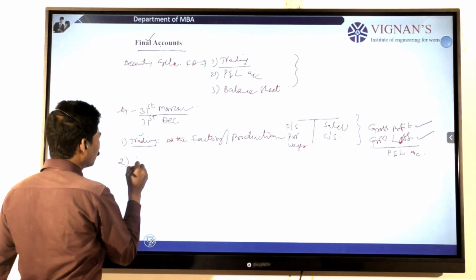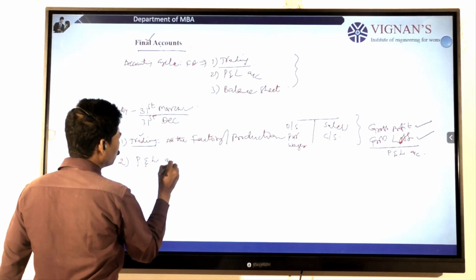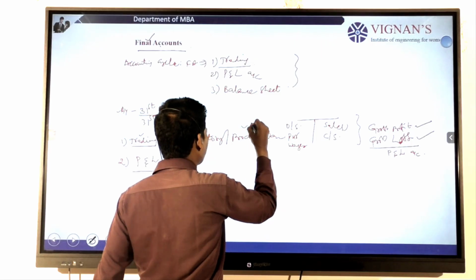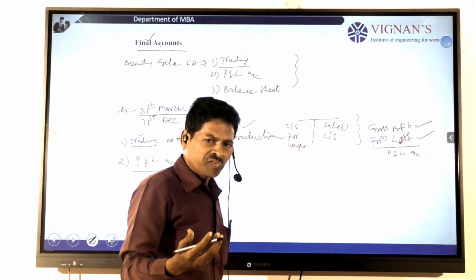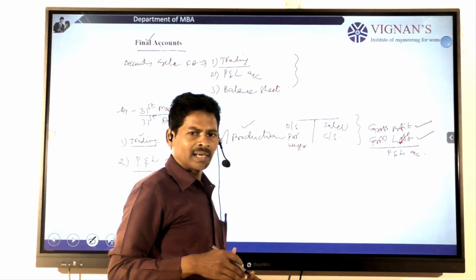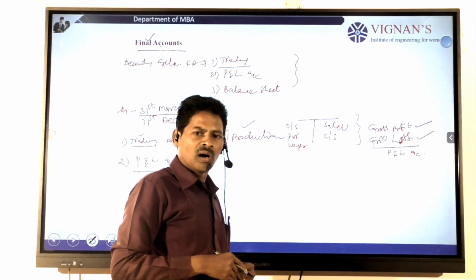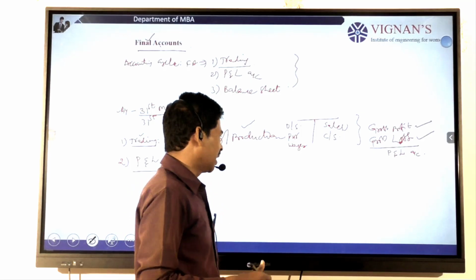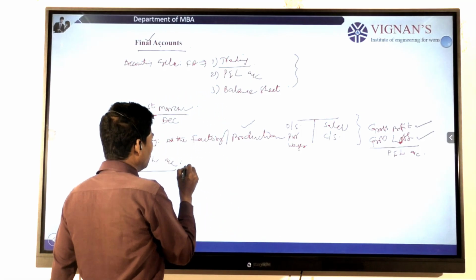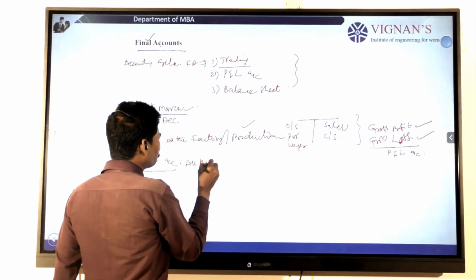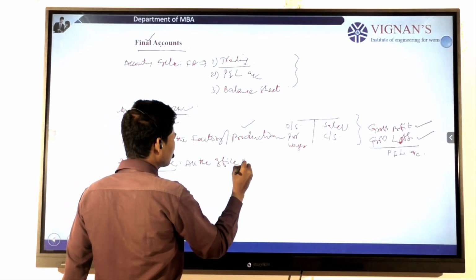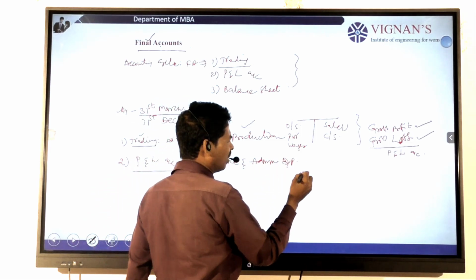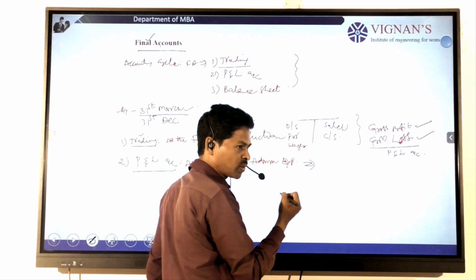Now we go to the second one, the profit and loss account. What do you mean by profit and loss account? After preparation of the trading account, we go for preparation of the profit and loss account. In the profit and loss account, all the operating expenses and operating incomes are recorded at one place. All the office and administrative expenses are properly recorded there, and that place is called the profit and loss account.